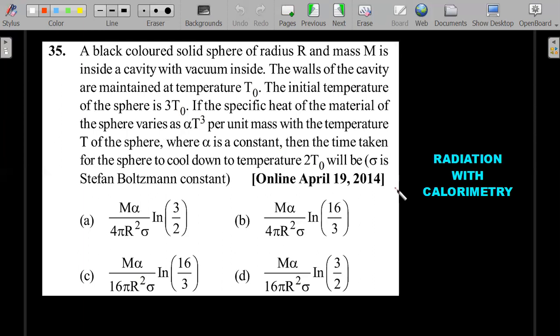Now there's a question with radiation combined with calorimetry, a multi-conceptual one. Let's have a go at it. This is one of the tougher questions among the radiation chapter that I have seen.